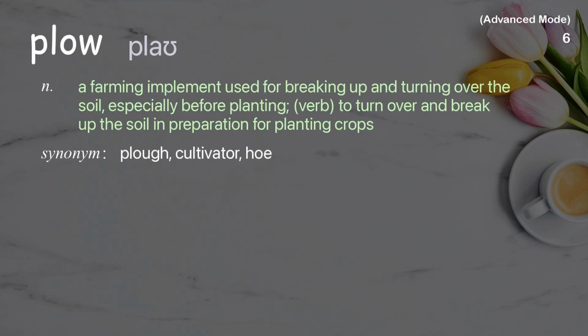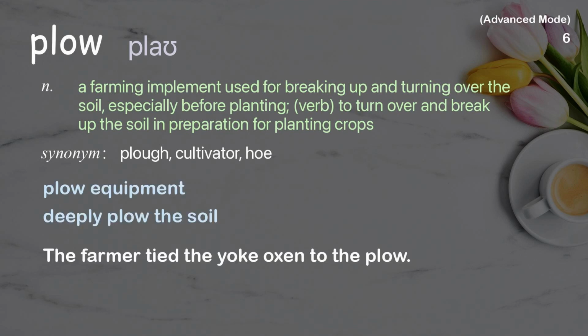Plow. A farming implement used for breaking up and turning over the soil, especially before planting. Verb: to turn over and break up the soil in preparation for planting crops. Examples: Plow equipment. Deeply plow the soil. The farmer tied the yoke oxen to the plow.